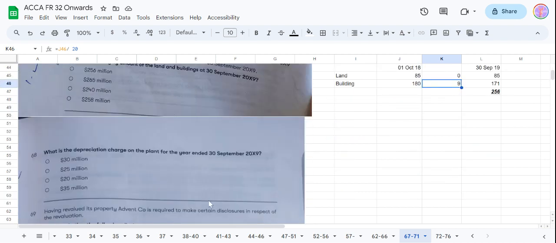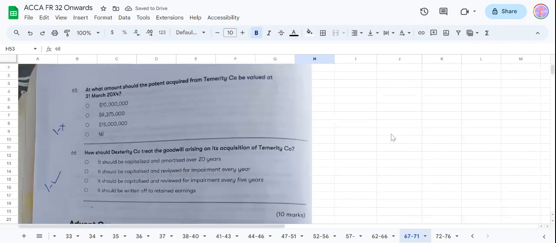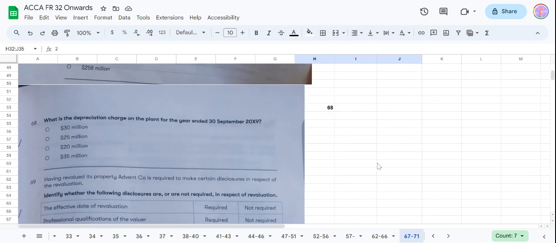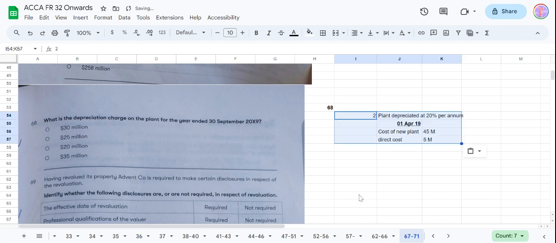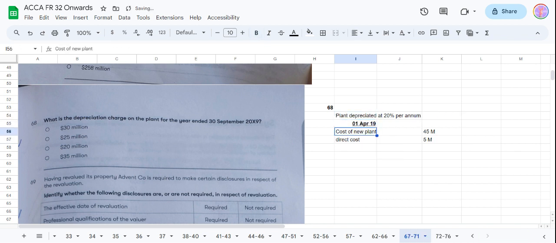What is the depreciation charge on the plant? So now they're talking about the plant, 68. So what information we already gathered about this plant is, oh yeah, plant depreciated, all of this we calculated. So let's bring it here for a moment. What we gathered is, plant is depreciated at this 20% per annum, and cost of the new plant is 45 million and 5. So 1st April 19 they acquired it, and they're asking on what date?